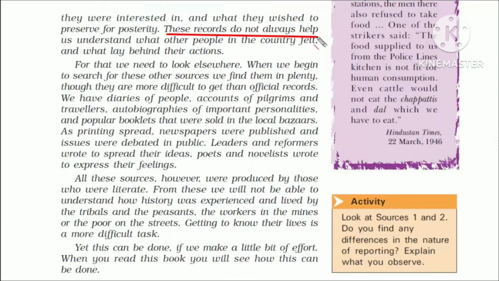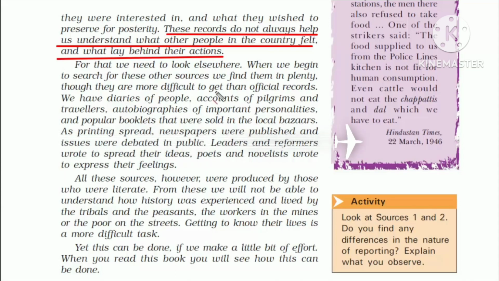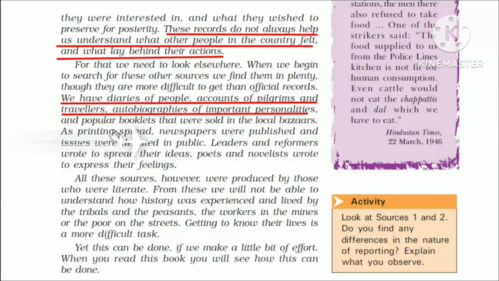These records do not tell anything about what the common people in the country felt and what they wanted. And to get this information, we have to look somewhere else. We will not find them in official records. So where can we find them? They can be found in personal diaries of people, accounts of pilgrims and travelers, autobiographies of important personalities, and popular booklets that were sold in local bazaars during that time.